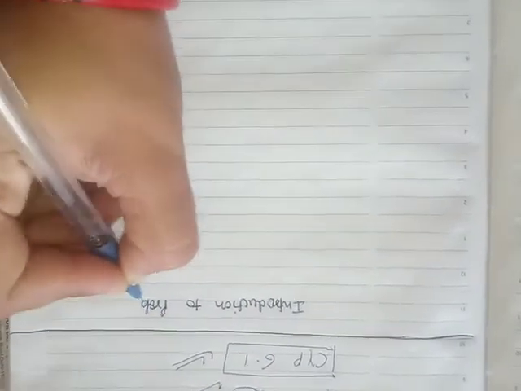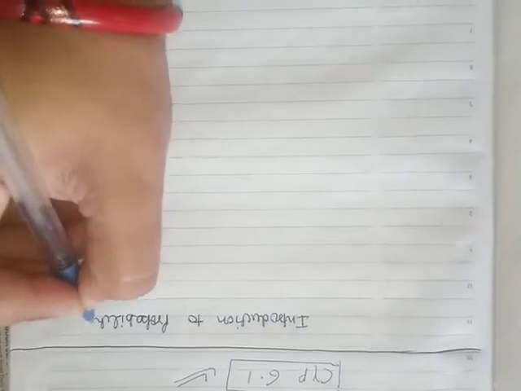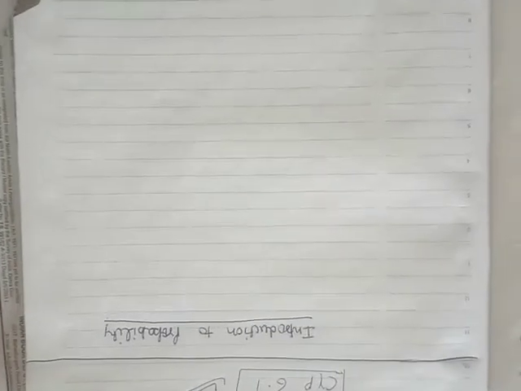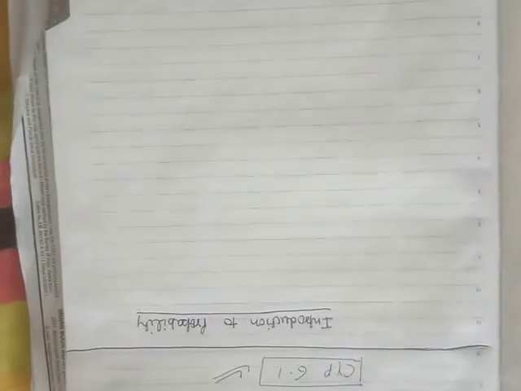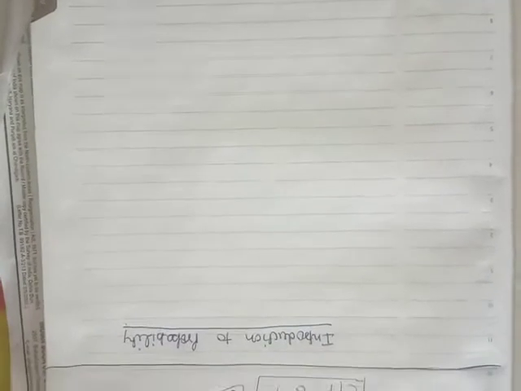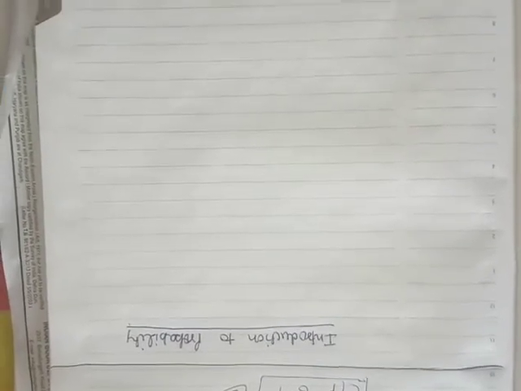Introduction to Probability. In your day-to-day life, sometimes we make statements like "it may rain today," where something is suspected, it may be possible, it may not be possible, like "the train may be late," and "I doubt he will do the work."